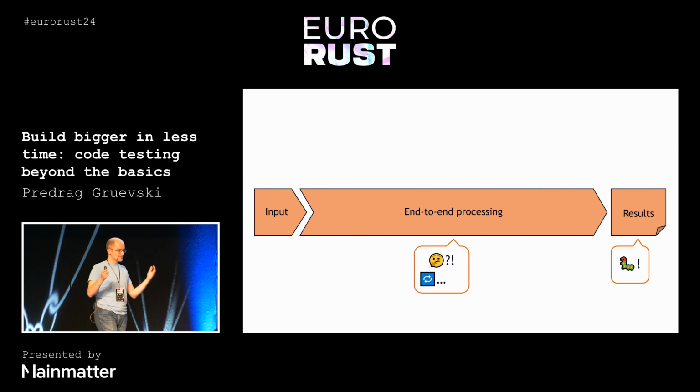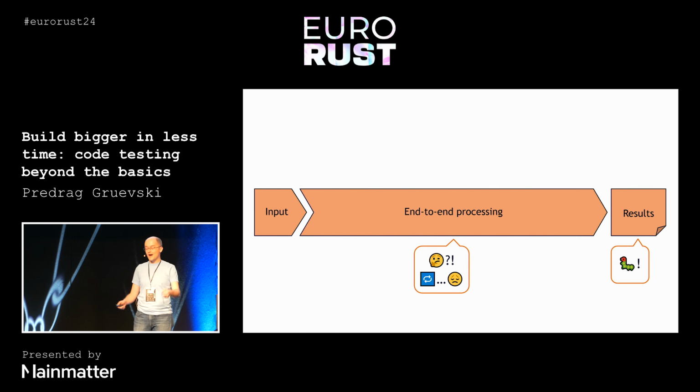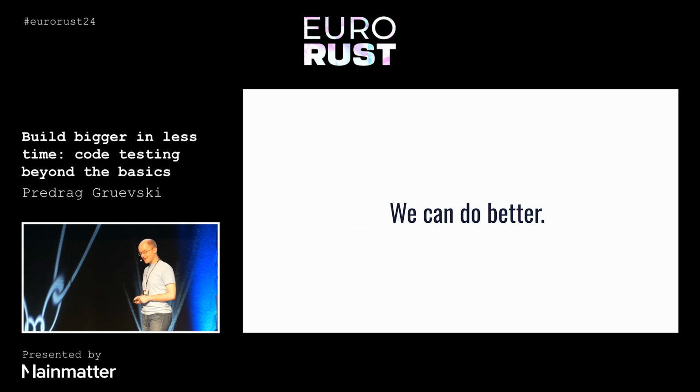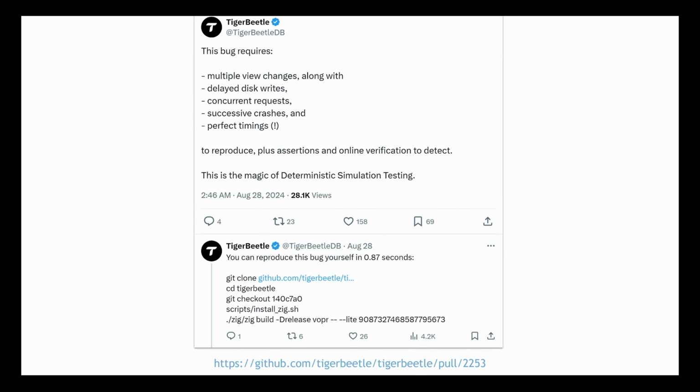So we wait, and we grab a cup of coffee, and maybe go out to lunch, and then come back, and all of the tests passed. Darn. Well, what now? This is something that's happened to me multiple times, which is why I love deterministic simulation testing. We can do way, way better than this.